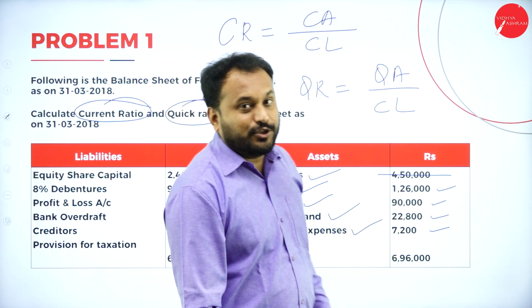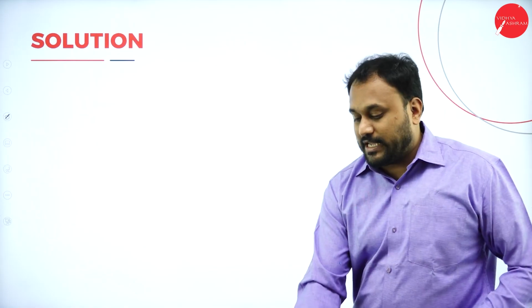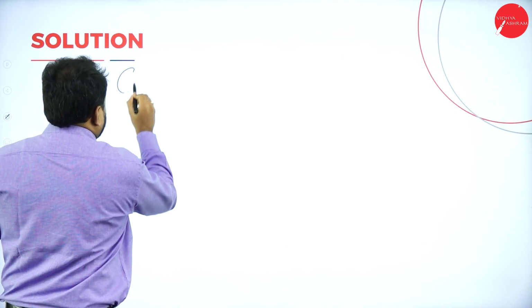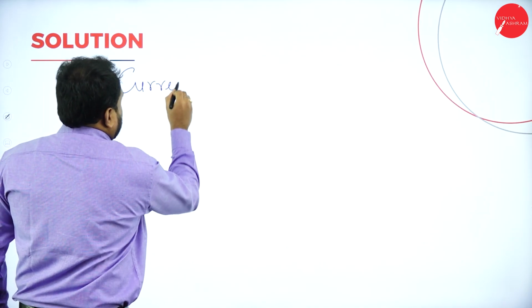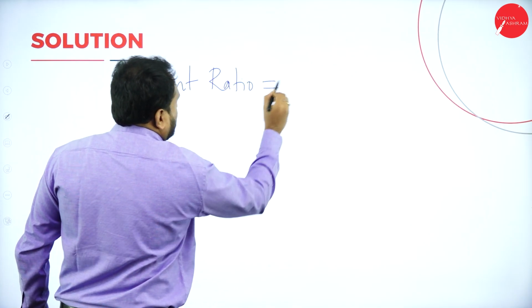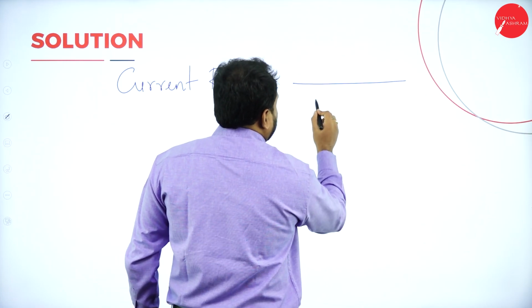Now let's go with the solution of the first one. Let me take a solution slide here. The first one is, we are supposed to calculate the current ratio. Current ratio is equal to a fraction, right? What is the denominator?